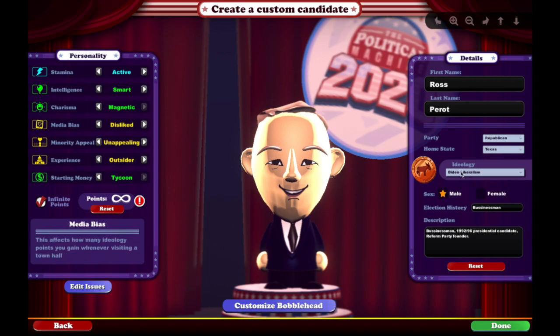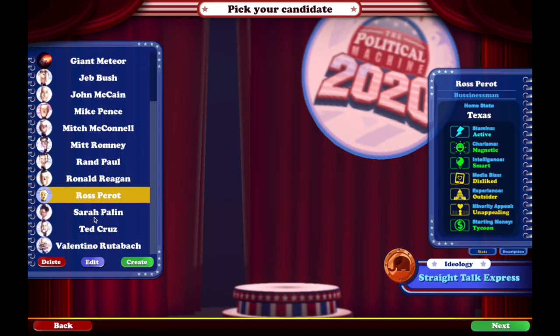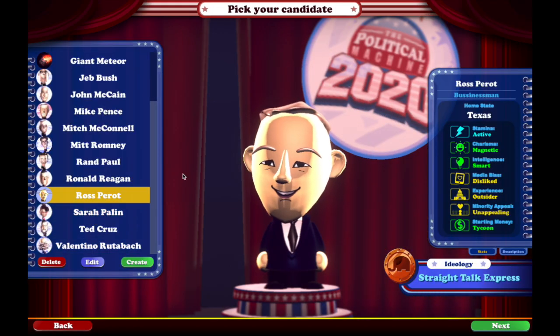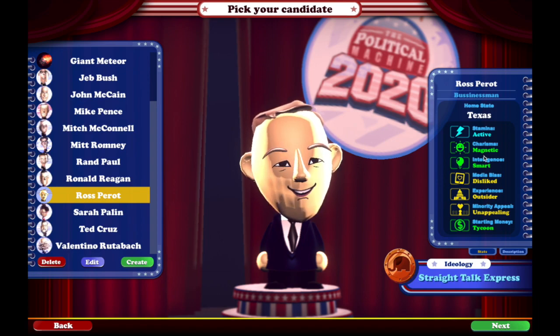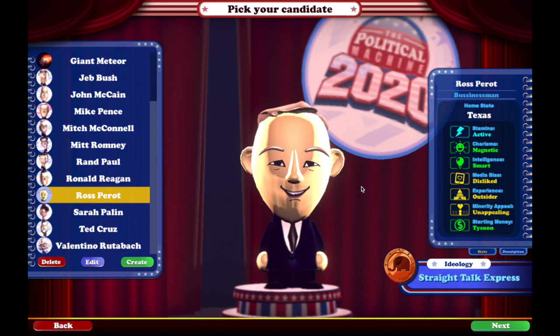I didn't give him Biden liberalism here, so I'll actually just go back. Yeah, active stamina, magnetic charisma, smart intelligence, media bias. I think he was kind of disliked maybe just by how they treated him in the press, gave him a lot of scandal, I guess you could say. He was an outsider, right? I gave him that as experience. He was not a politician. I gave him unappealing minority appeal. I don't think he really did too well in terms of getting minority votes.